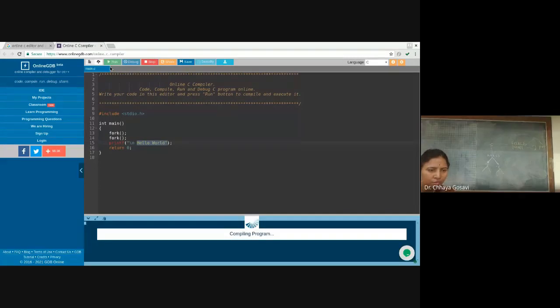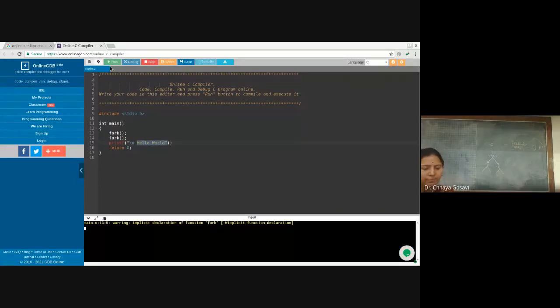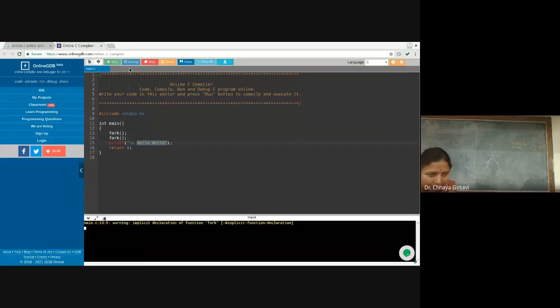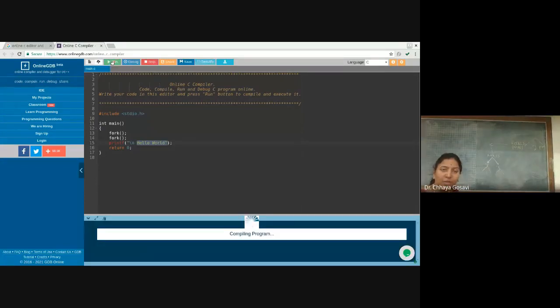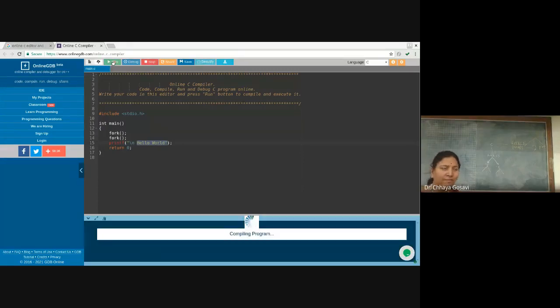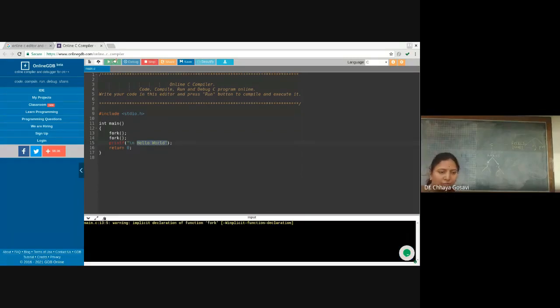Executing this code. We have limitations about this online editor. And note that fork is not a command or a function. It is a system call. So the system is going to schedule this fork. So every time you may not get the same output. The system will schedule as per the availability of CPU and other things for execution.